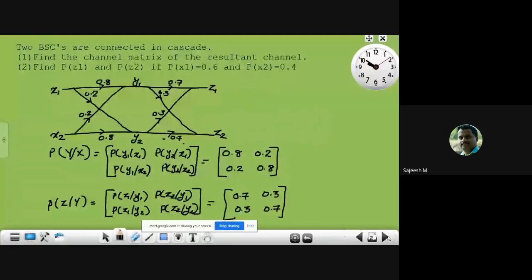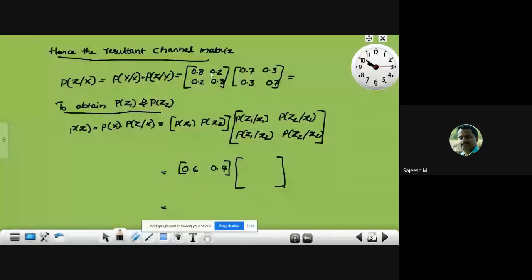That is 0.8, 0.2, 0.2, 0.8 multiplied by 0.7, 0.3, 0.3, 0.7. Multiplying these two, we get the resultant channel matrix P of z given x when two channels are connected together. Here it is two binary symmetric channels. You can multiply that.